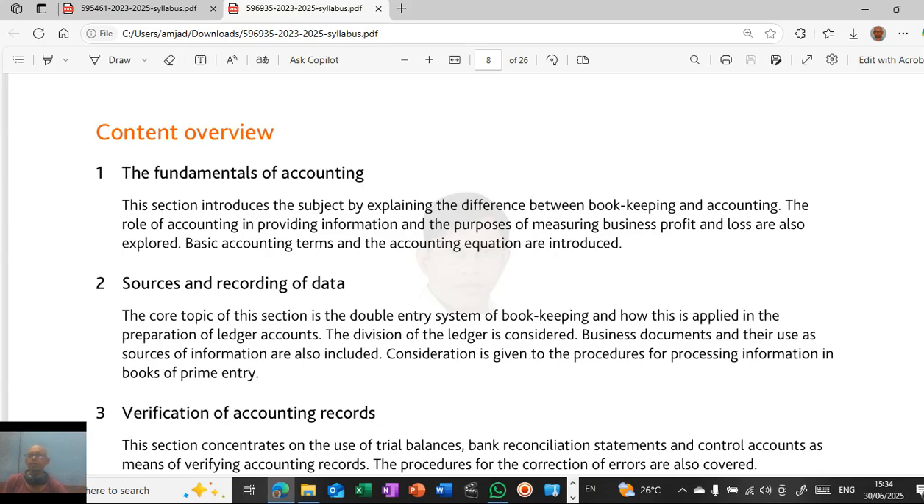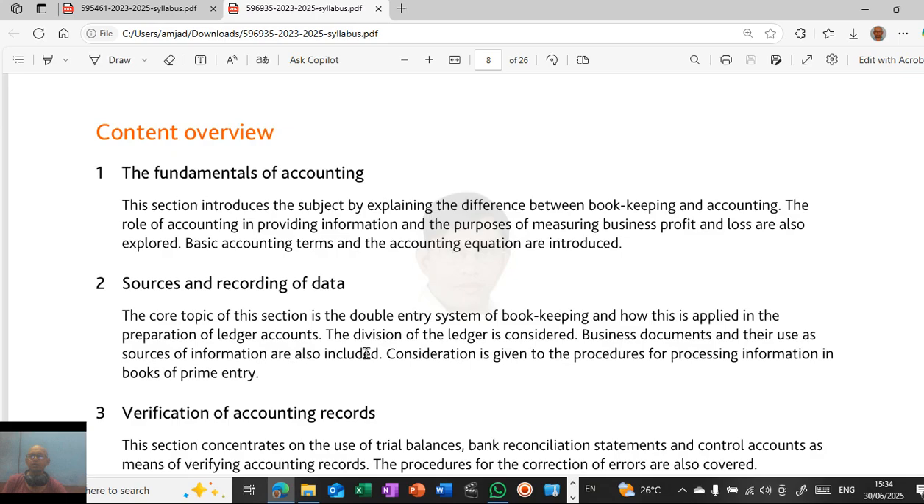The fundamentals of accounting. In this, we'll be discussing bookkeeping and accounting, and basic accounting terms and the accounting equation. All these things we'll be learning in the fundamentals of accounting. Then, sources of recording of data, like